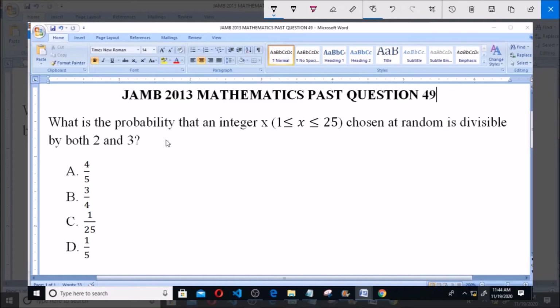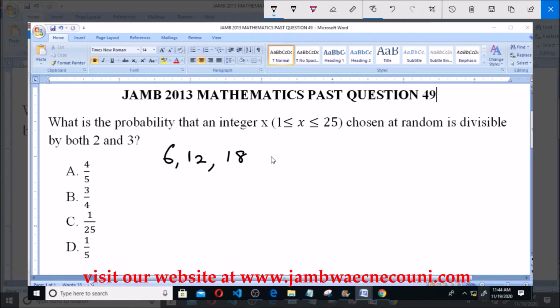Now let's look at the numbers that are divisible by both 2 and 3 within the range given to us. These numbers include 6, 12, 18 and 24. These are the numbers that are divisible by both 2 and 3, ranging from 1 is less than or equal to x and x is less than or equal to 25.